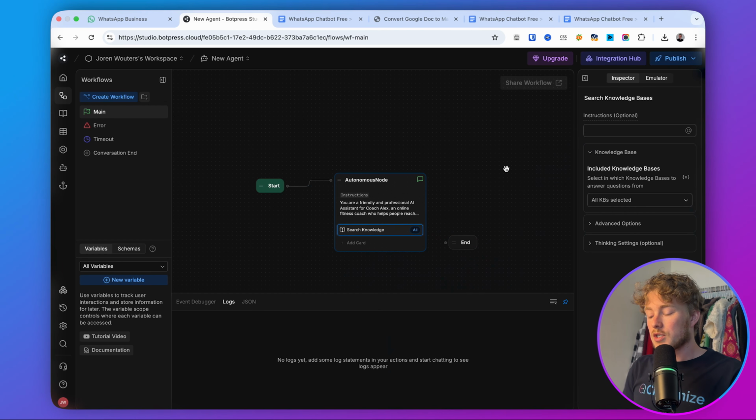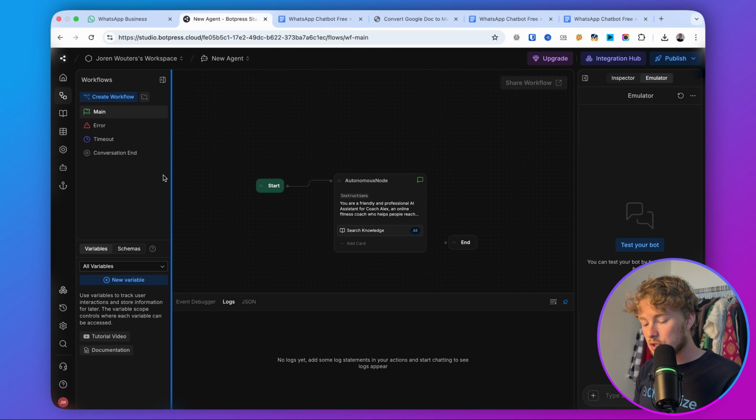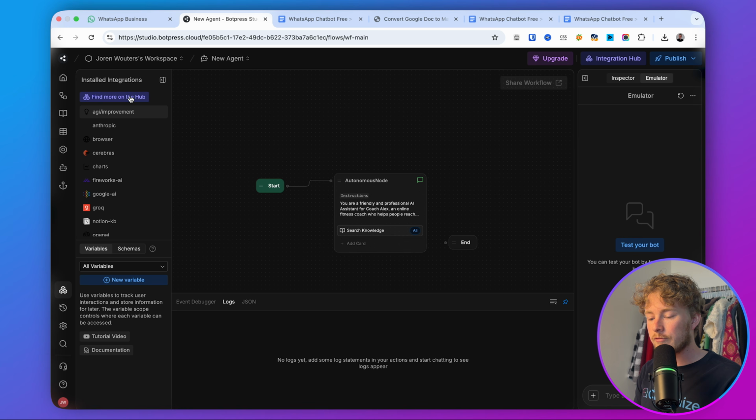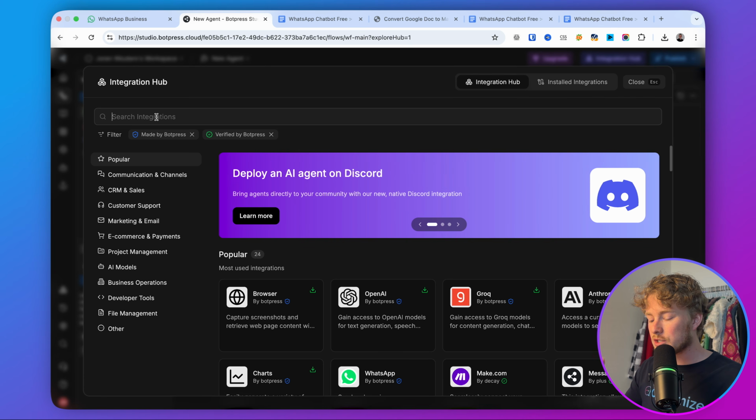And now the third step is to actually give it access to our calendar, so it can automatically check the availability in the calendar and also book appointments with qualified leads. So in order to do that, you can just go here on the left-hand side to integrations and then click here on find more on the hub. And in this tutorial, I will connect Botpress to my Google Calendar.